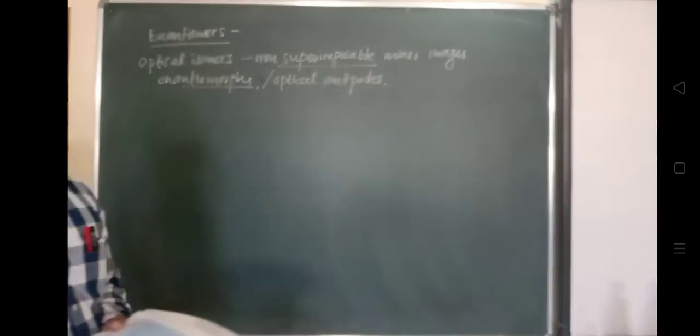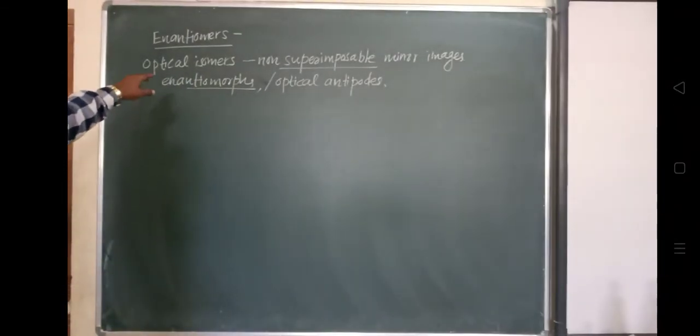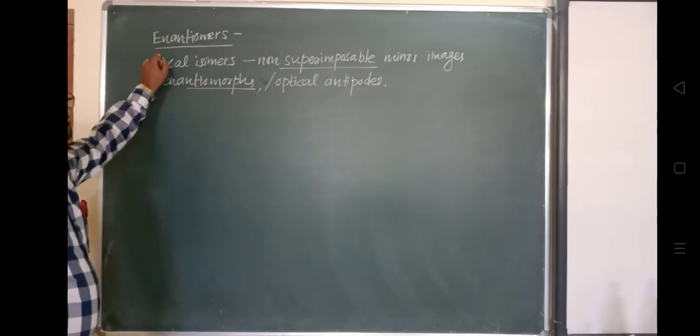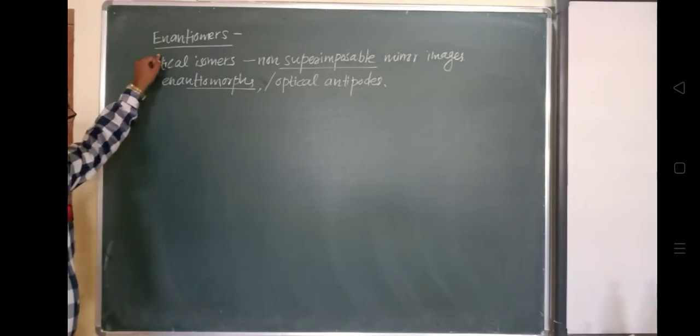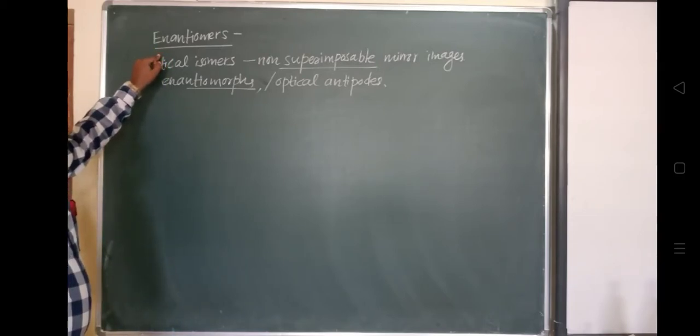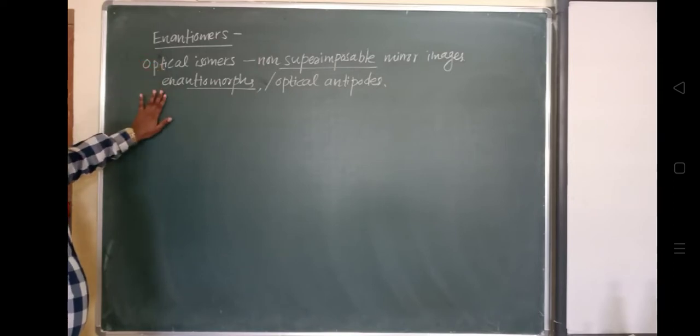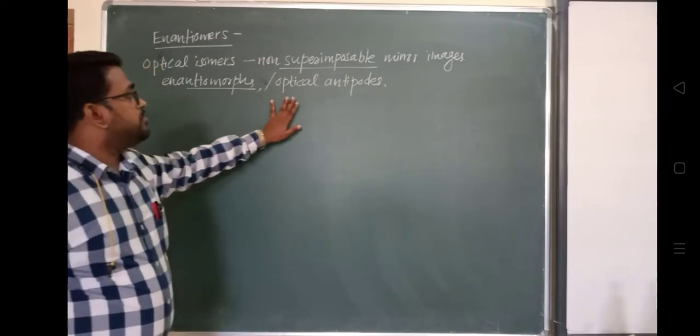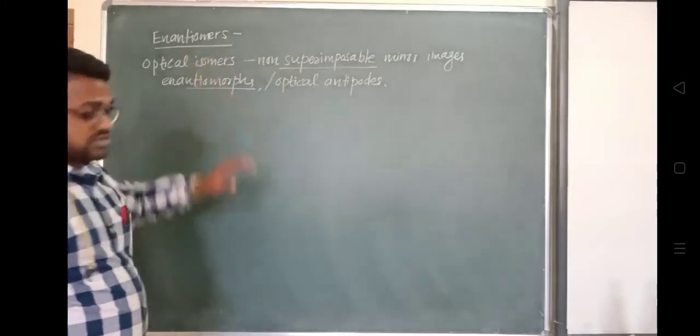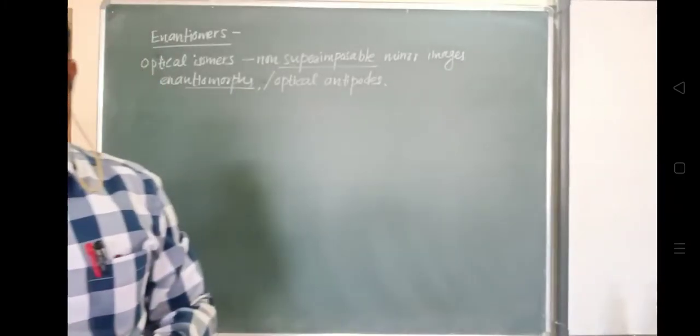So certain nomenclatures are given to these enantiomers, which are nothing but the levorotatory kind or the dextrorotatory kind of isomers. Enantiomorphs, optical antipodes and enantiomers all have the same meaning.